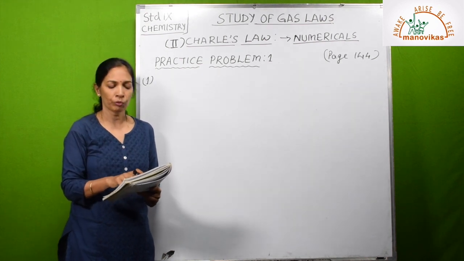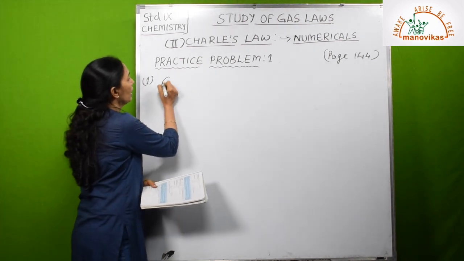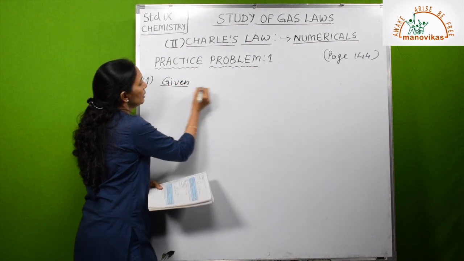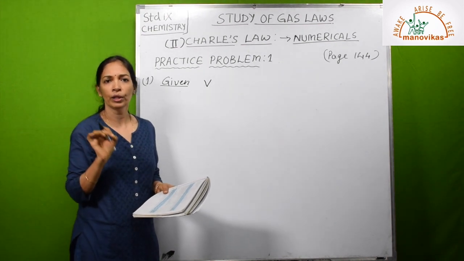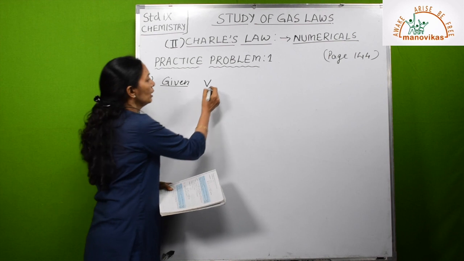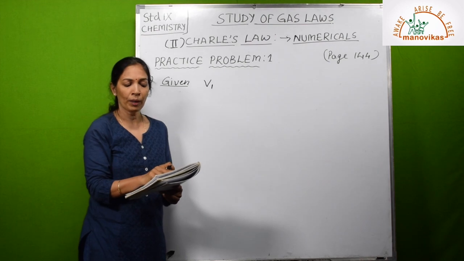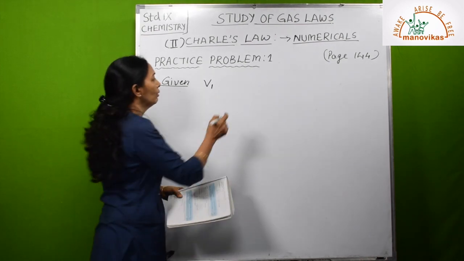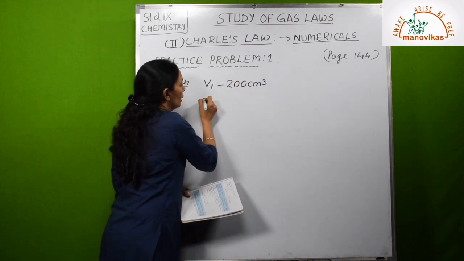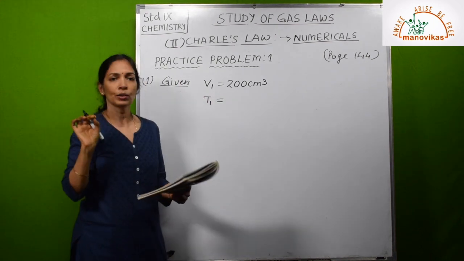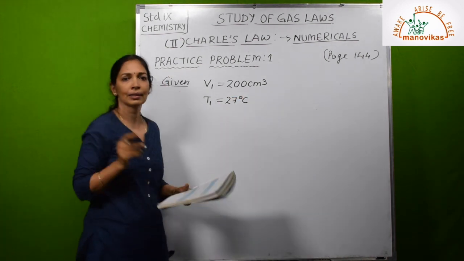Now another thing you all have to note over here, let me write what are the given things and then I will explain that. So first we will write what is given. Every time you must write, you know the formula, V1 upon T1 is equal to V2 upon T2 for Charles' law numericals. So what is V1? Initial volume. So what is initial volume given here? A gas occupies 200 cubic centimeters. So that will be initial volume, that is V1, 200 cubic centimeter. Then comes T1 at 27 degrees Celsius. So 27 degrees Celsius is T1.